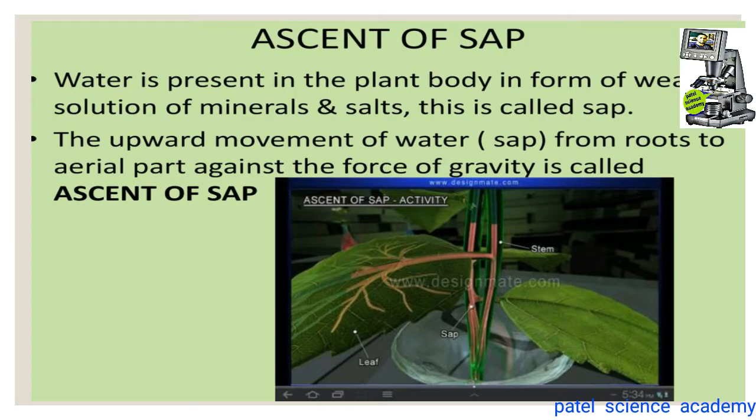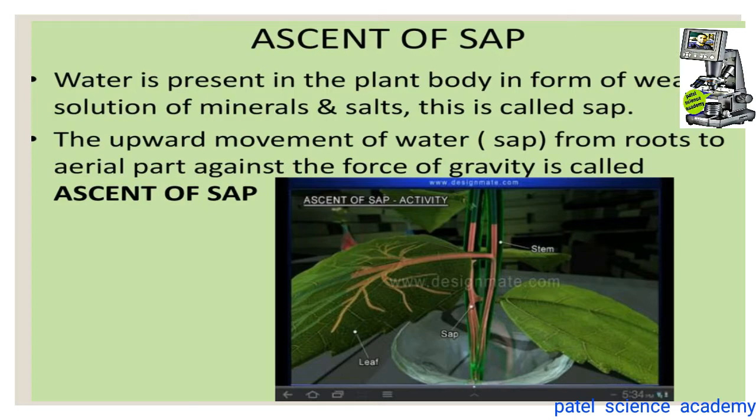It means the plant gets water and all the minerals from the soil, and this water is first mixed with the different minerals, and then it is transported from the root to the aerial parts like the stem and leaves against the gravity. So the transport of the water with the dissolved minerals from the root to the other aerial parts is called translocation of water or ascent of sap.